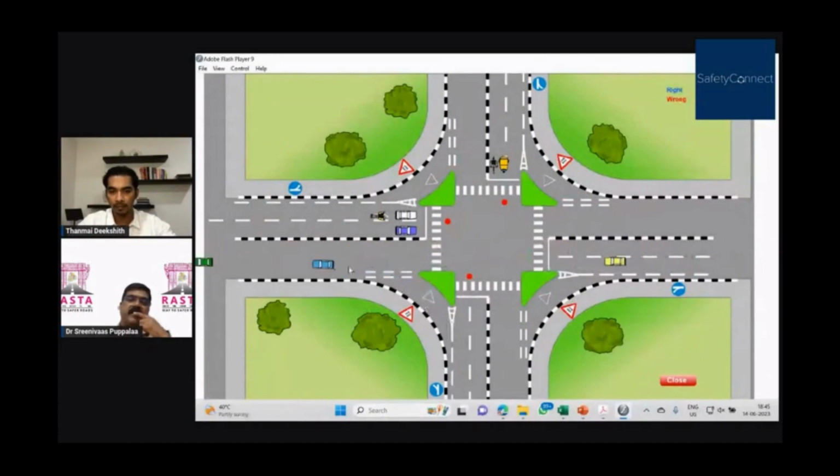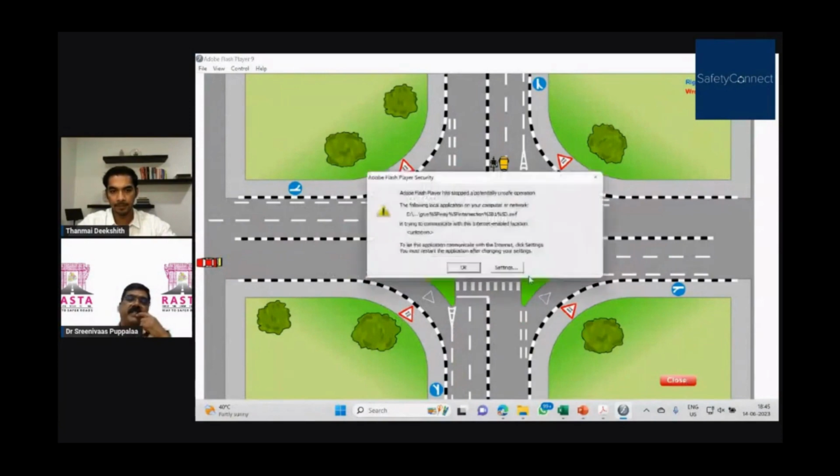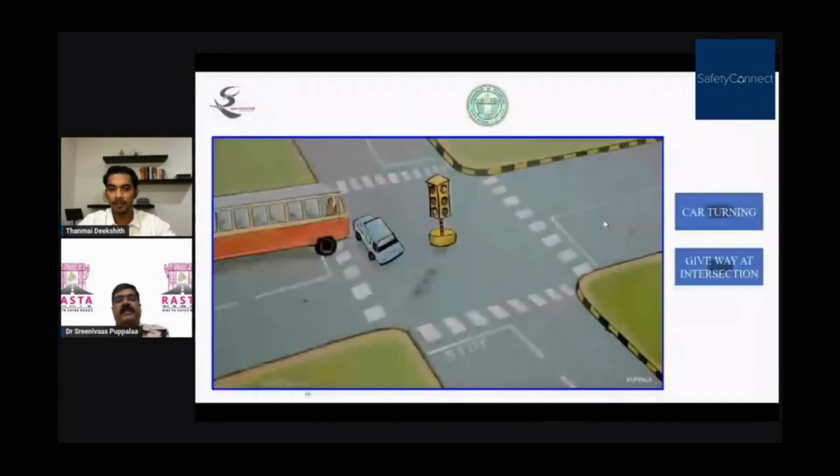In the wrong way, you'll see. The red vehicle didn't stop. He has not given way. You see here, the give way sign is there. He has not given way, so he has not given priority to the vehicle on the right. So an accident may happen.